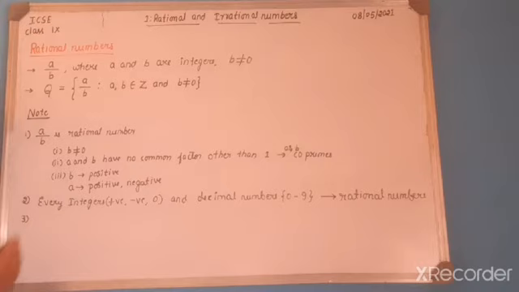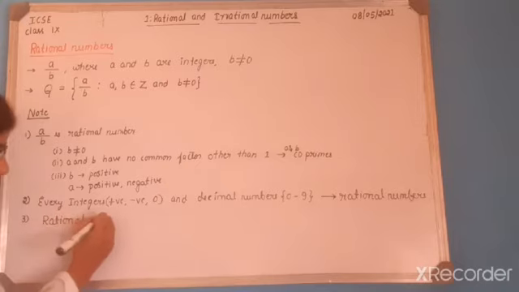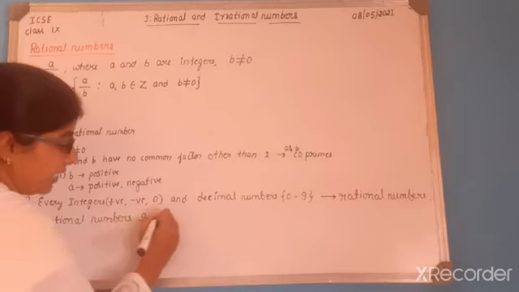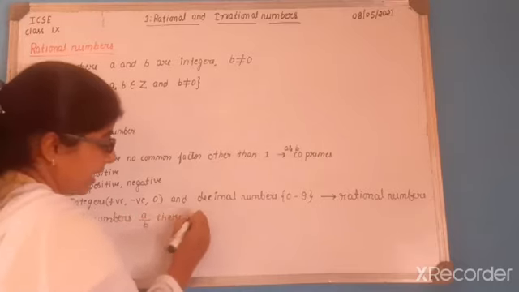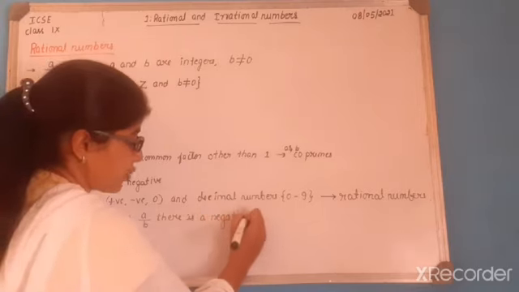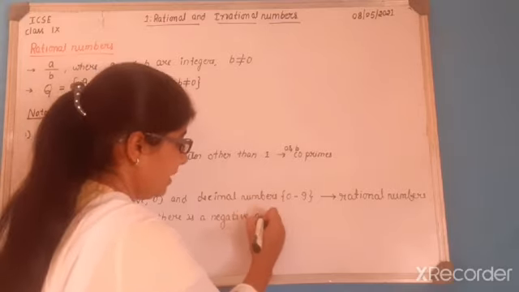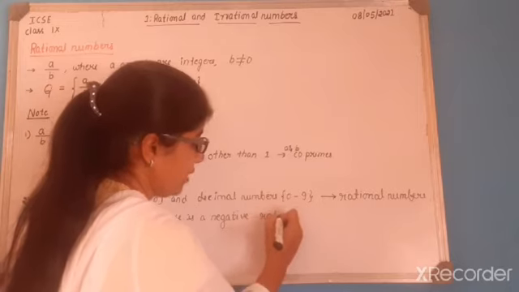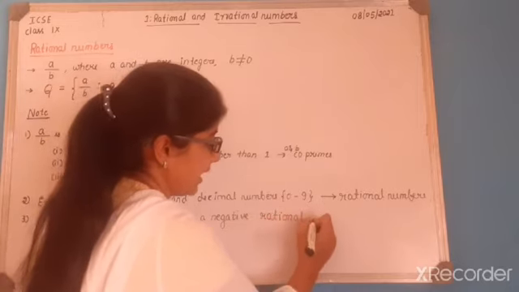And when you consider the third note under rational numbers: corresponding to every rational number, which should be in the form of a by b, there is a negative rational number. Means for every positive rational number there is a negative rational number.